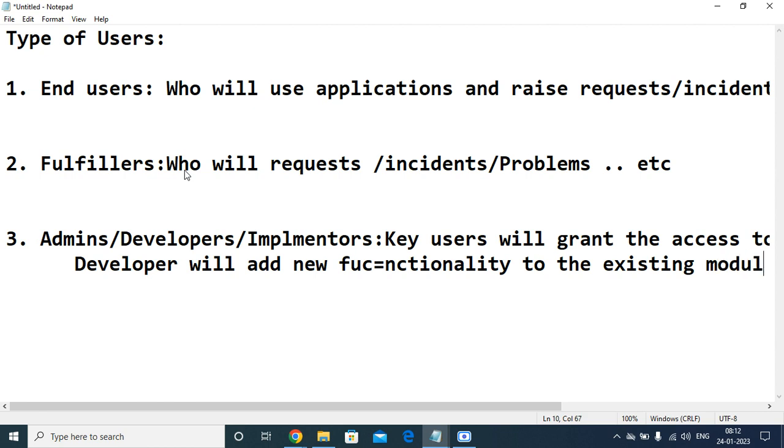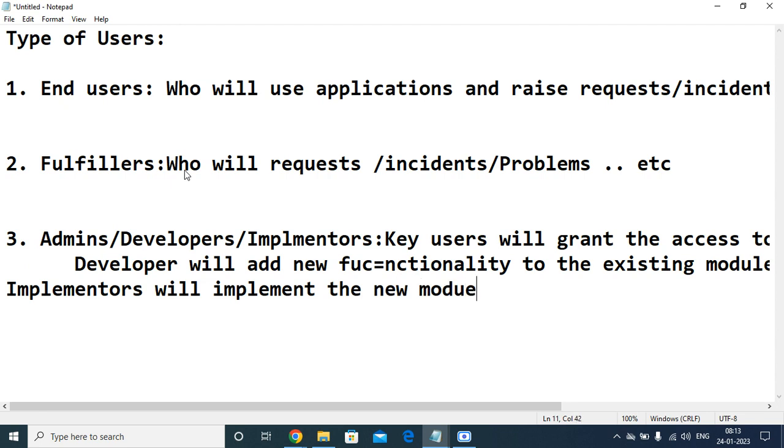So the developer will add new small functionalities, whereas the implementers will implement a new module. Like in previous days in Flipkart, we didn't have booking a flight, grocery, and all other stuff.